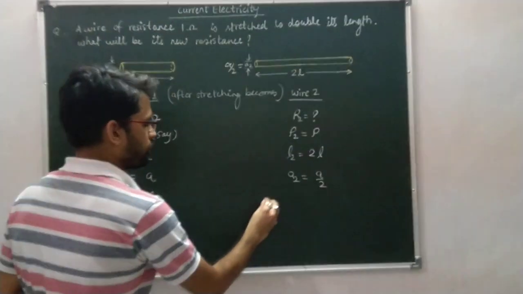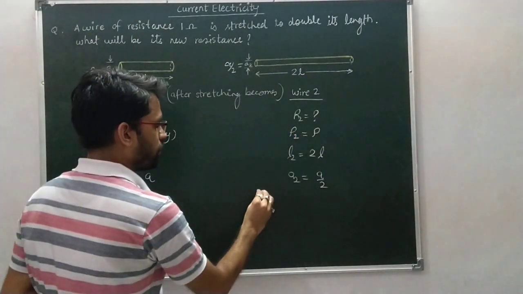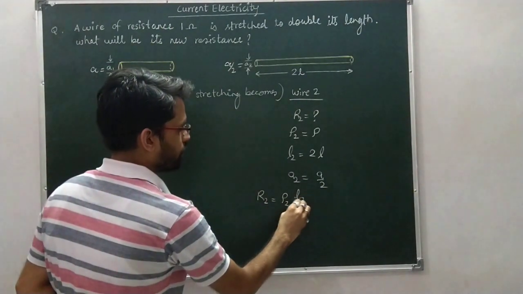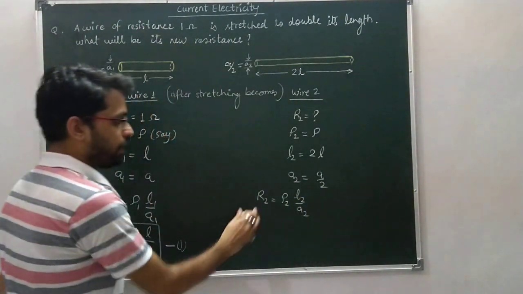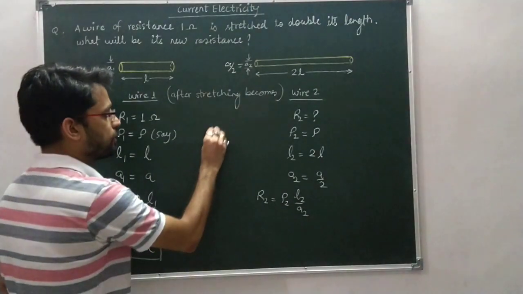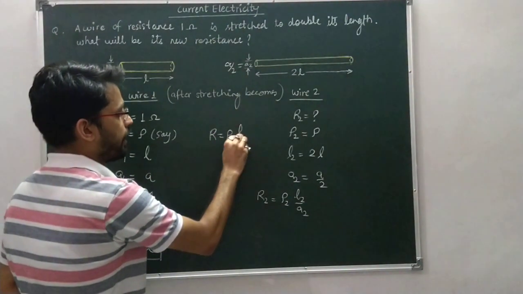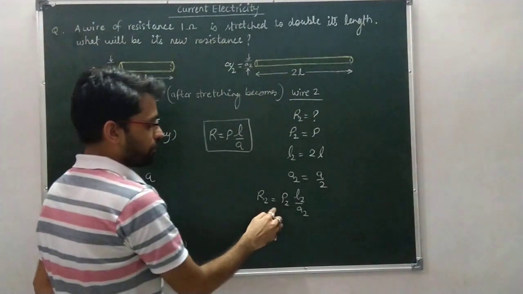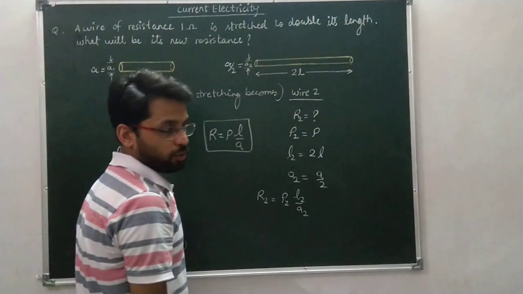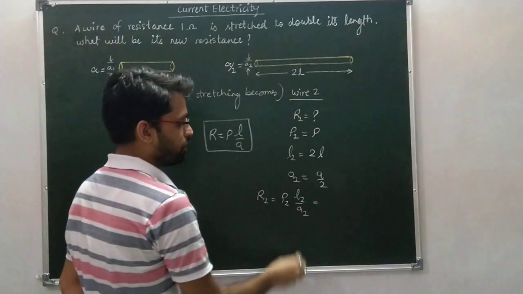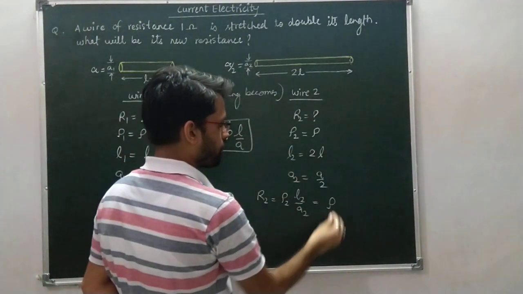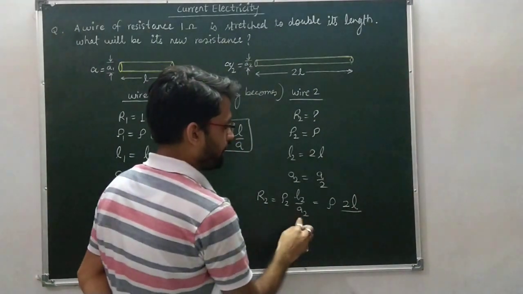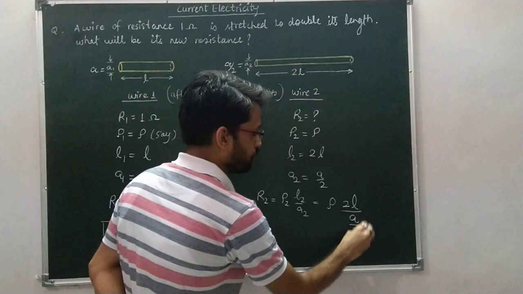Now write down the formula for R2. R2 is equal to rho 2 L2 divided by A2. I am using the formula R is equal to rho L over A. Put the values. Rho 2 is equal to rho, L2 is equal to 2L and A2 is equal to A by 2.